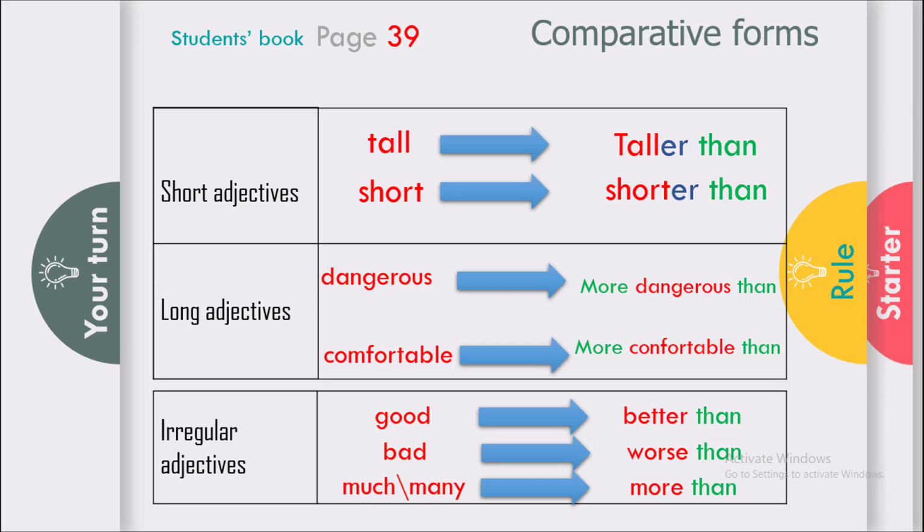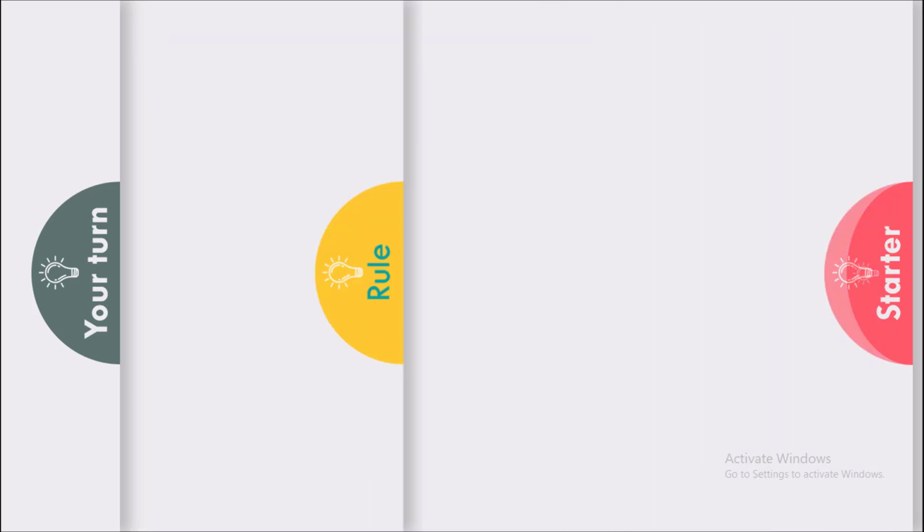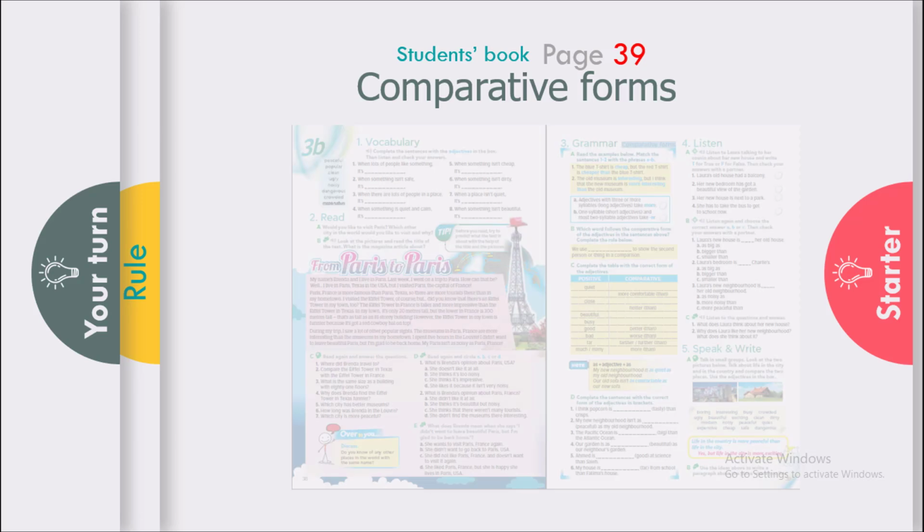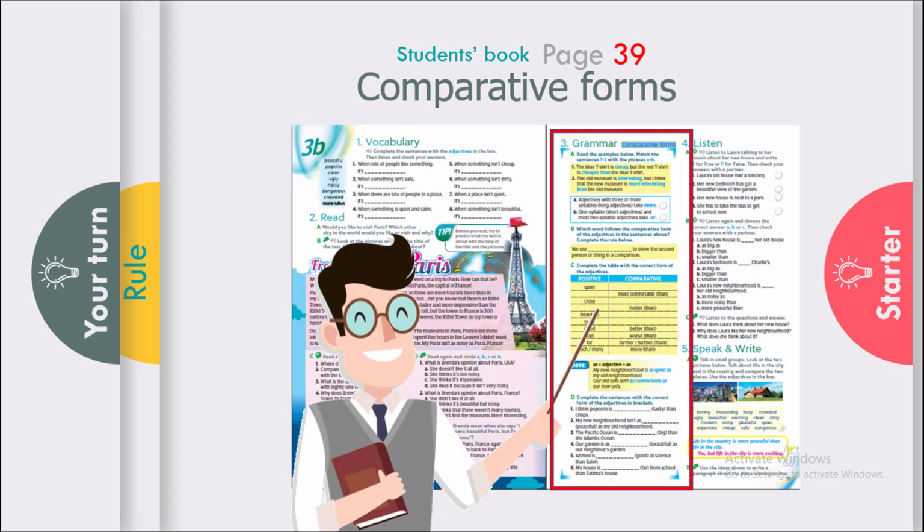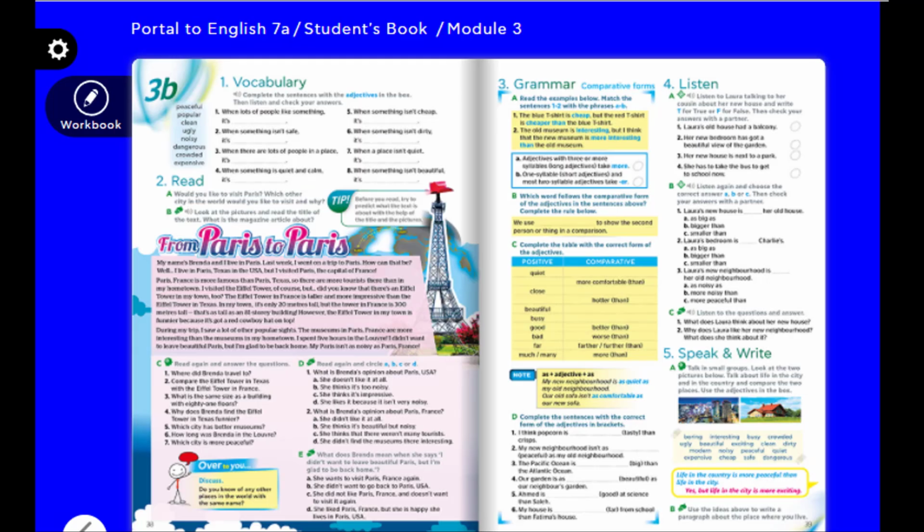If you want to know more, let's put these rules and examples into practice. And here we go to your book. Back to your book, page 39, and we try to start with the activities. Here we go.